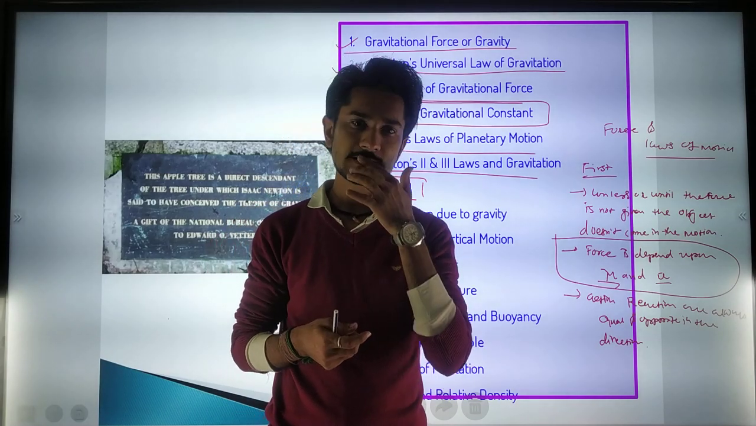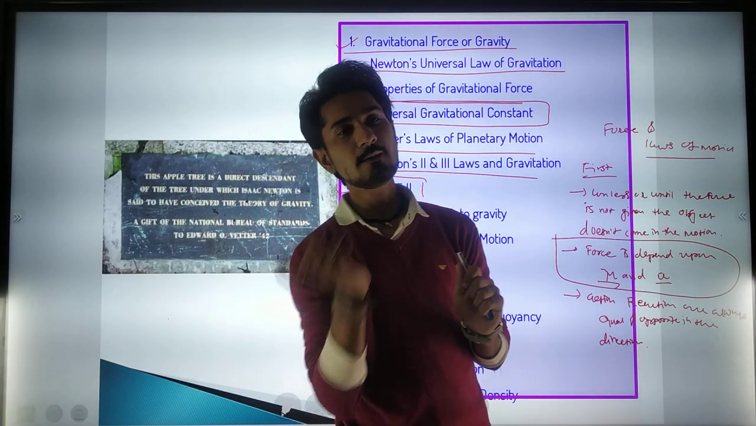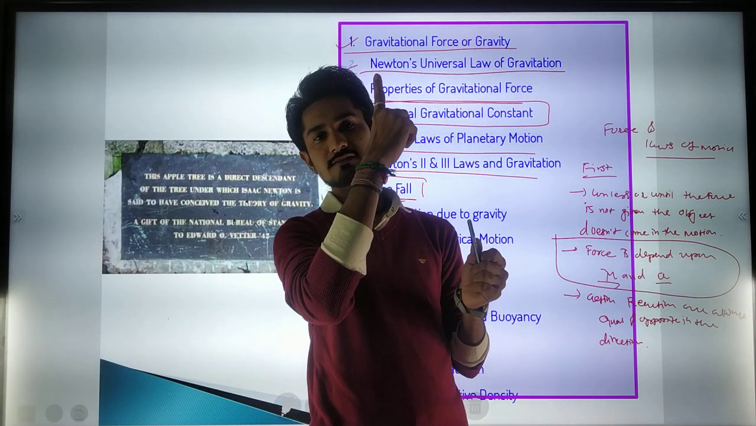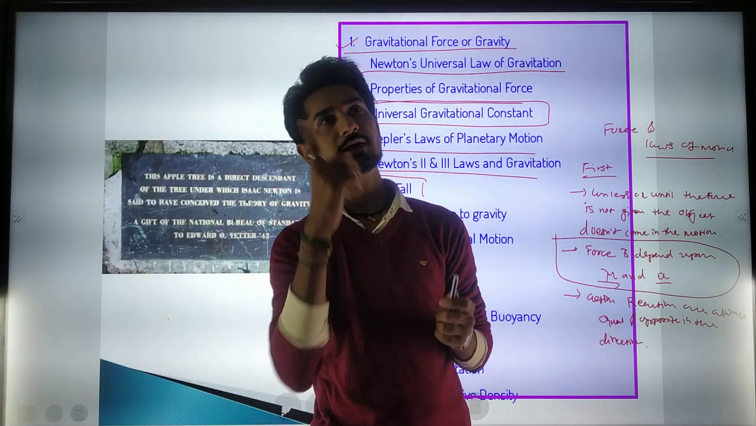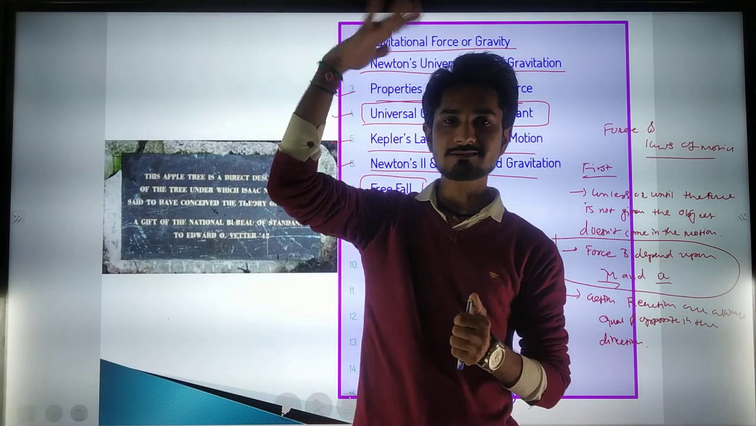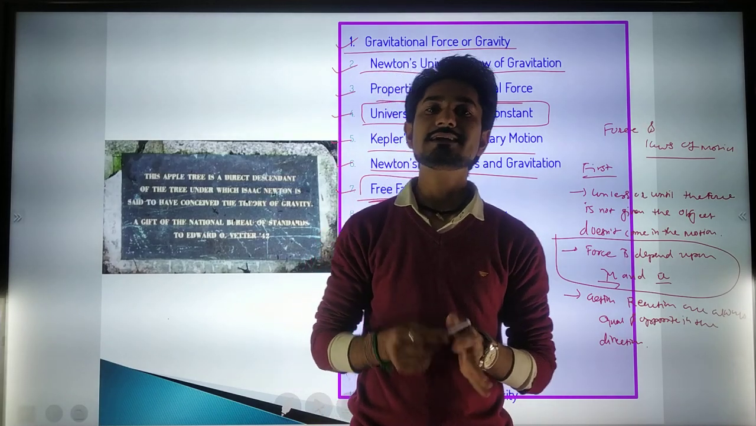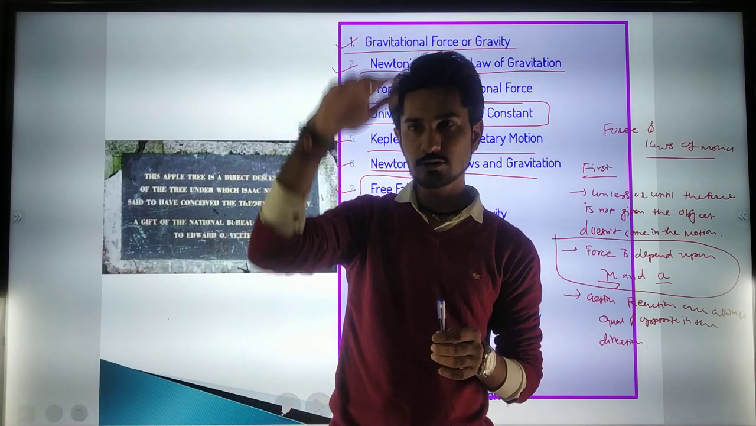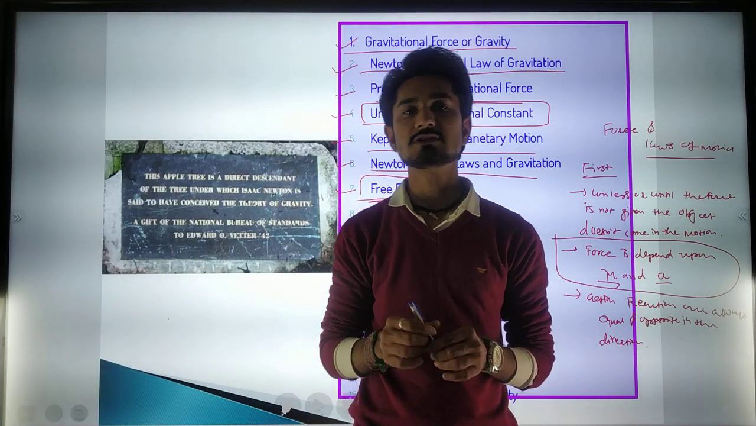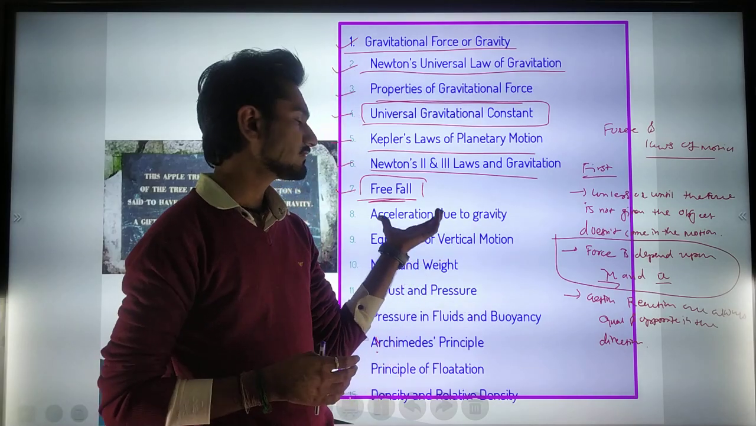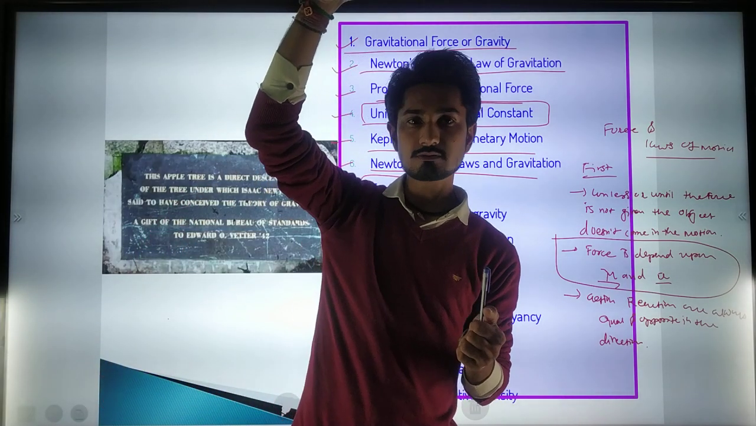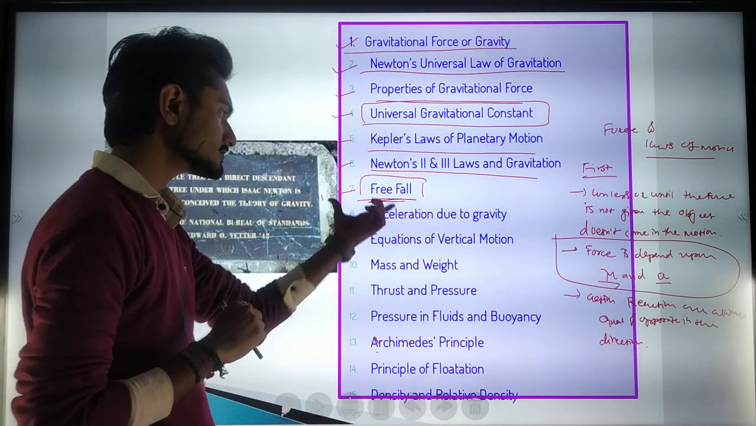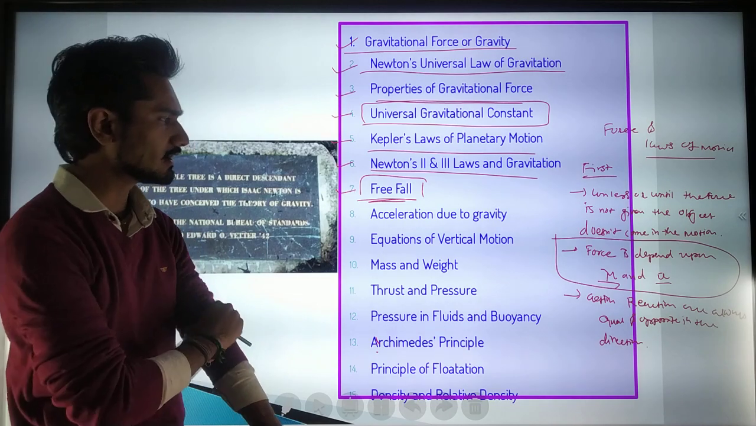If I want to give an example, when we throw a ball up in the sky, we are giving a force in the upward direction. The ball goes up to some height, and then it comes back to the earth's surface without our giving any kind of force. That type of motion is known as free fall, because we are not giving a force to return it to the earth. That is the free fall we are going to study.